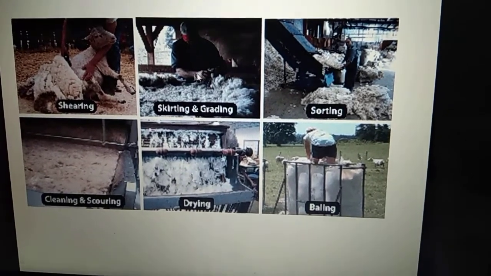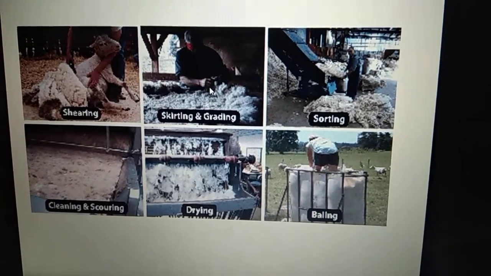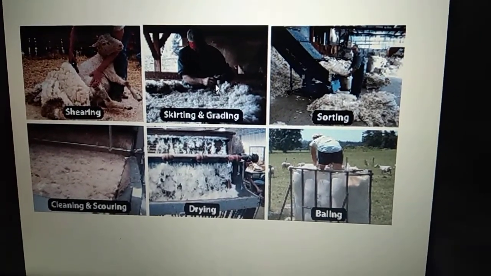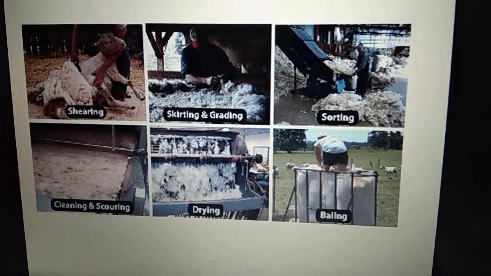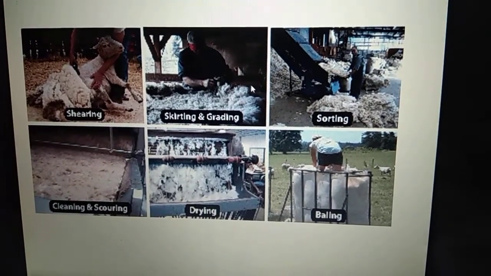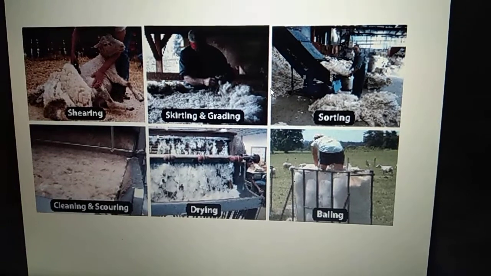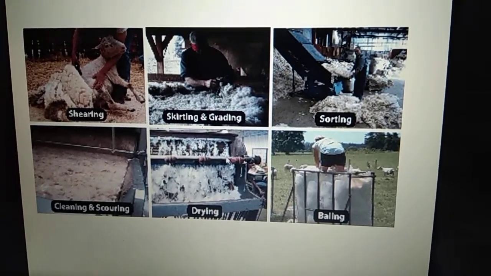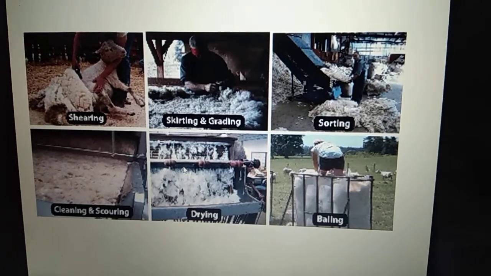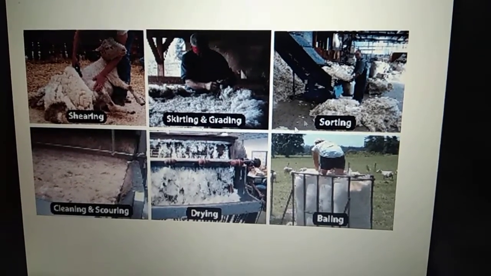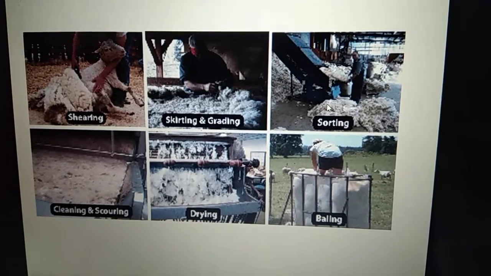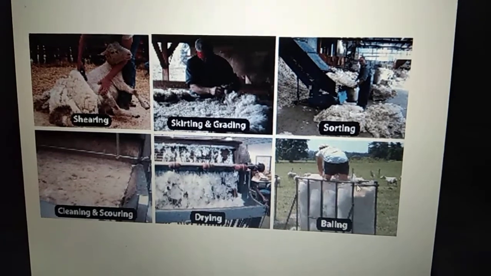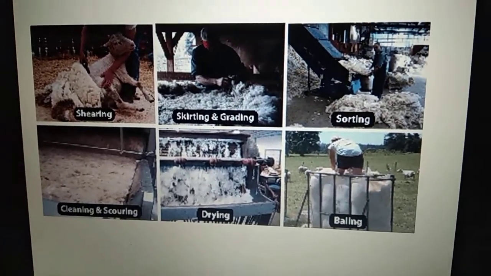Grading means it will be a mixed wool, right? Different sheep will have different fur, some long, some round. So we grade them differently, keeping this lot separate and that lot separate. After that we dry it, because we had washed it, so it might be a little bit wet. Again one more time we sort it, and then finally we spin it in the form of balls like it is available in the market.